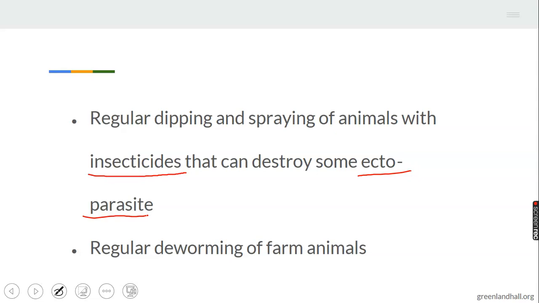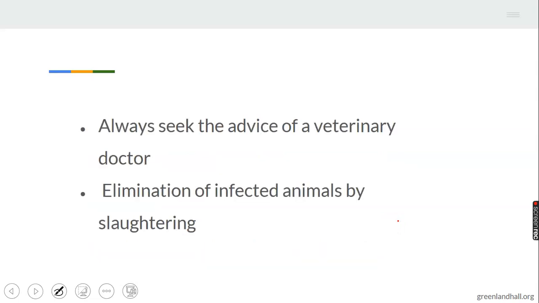5. Regular deworming of animals. 6. Always seek the advice of a veterinary doctor. I have been mentioning a veterinary officer who is in a better position to identify the kind of disease the animals are infected with. When you see similar symptoms, it is difficult for a farmer to identify which disease the animal is infected with. A veterinary officer will be the one to identify that particular disease in order to administer treatment.